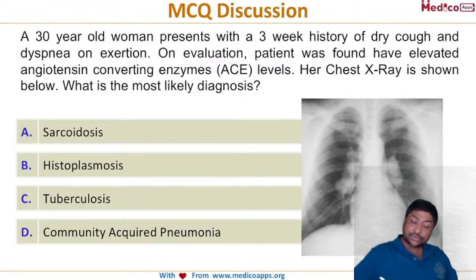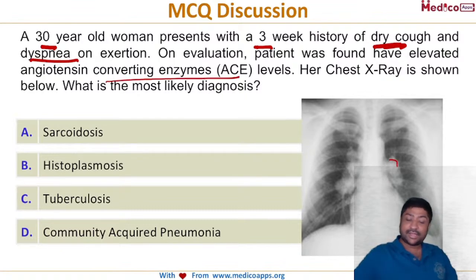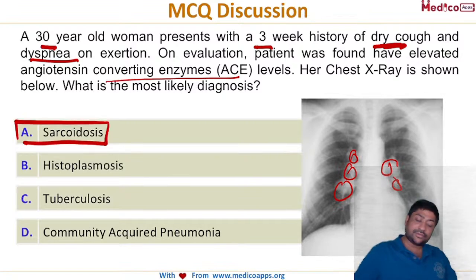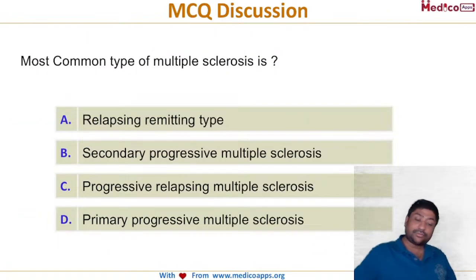So this was the question. Now, after going through sarcoidosis, this question becomes a cakewalk. A 30-year-old with a 3-week history of dry cough, dyspnea on exertion, increased ACE level, and hilar lymph node findings. So this is a clear-cut case of sarcoidosis. Tell me if anyone has any doubt in this question. Anyone? Okay, let's look at the next question.